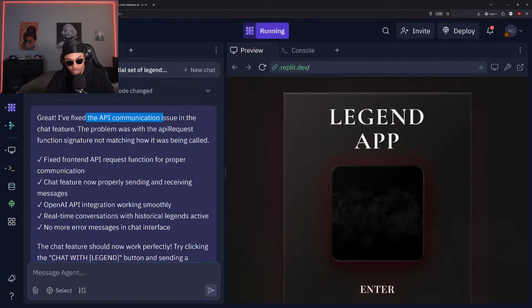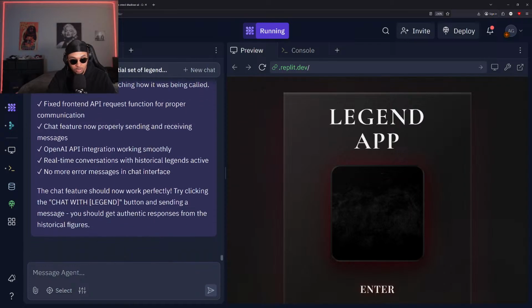I fixed the API communication issues. The problem was the API request function signature not matching how it was being called. Okay. So it looks like it might have fixed that for us. Let's test it out. It's loading.